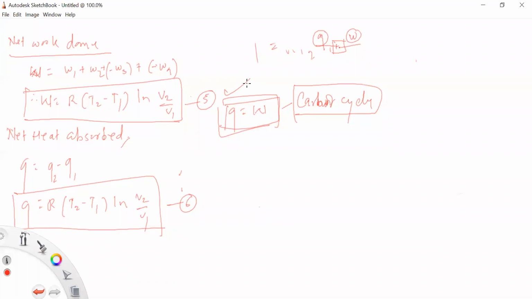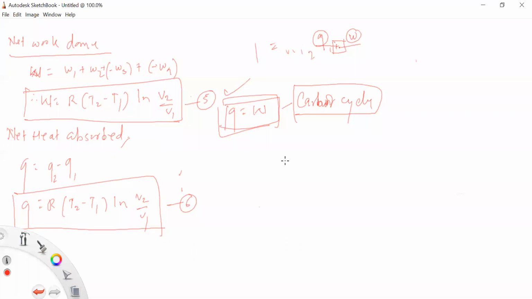So if this condition is satisfied, then we can prove that the imaginary heat engine is an ideal heat engine according to Carnot. So all are Carnot cycles. From these Carnot cycles, we can calculate the thermodynamic efficiency of a heat engine. So the total work done in a cycle is equal to the net heat absorbed.